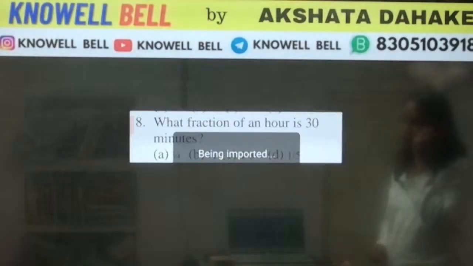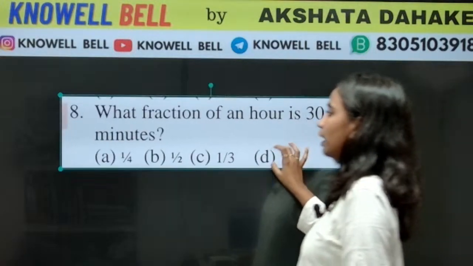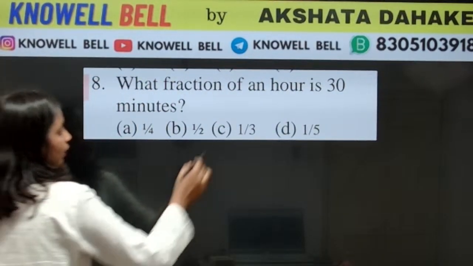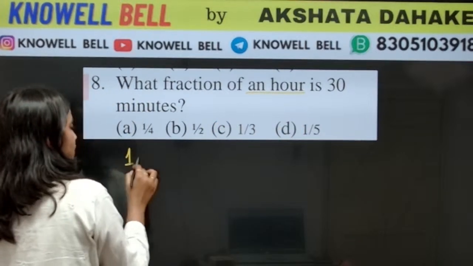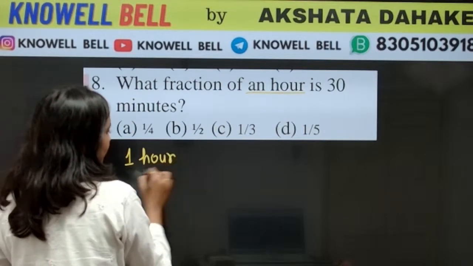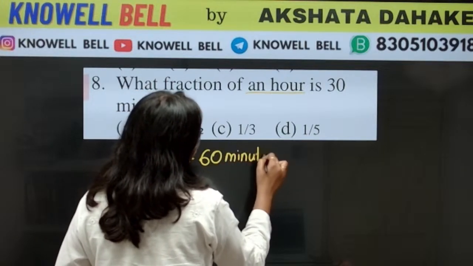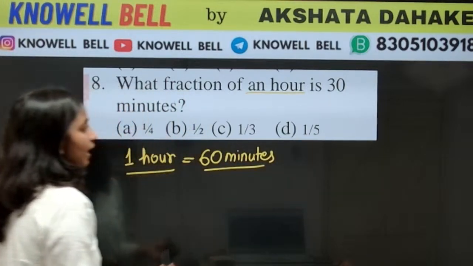30 minutes, 1 hour का कितना fraction होता है? What fraction of an hour is 30 minutes? Okay, so 1 hour. So 1 hour has how many minutes? 1 hour has a total of 60 minutes. 1 hour में कितने minutes present होते हैं?